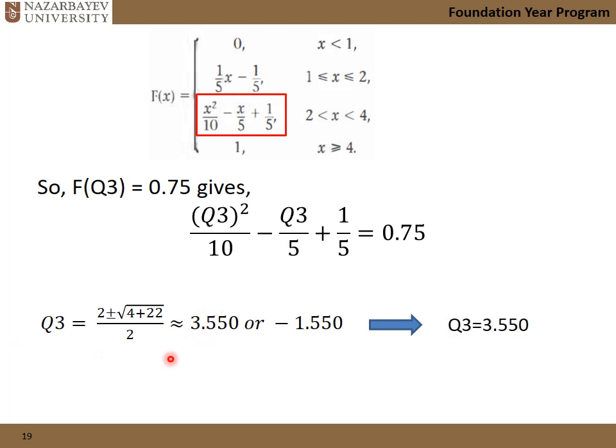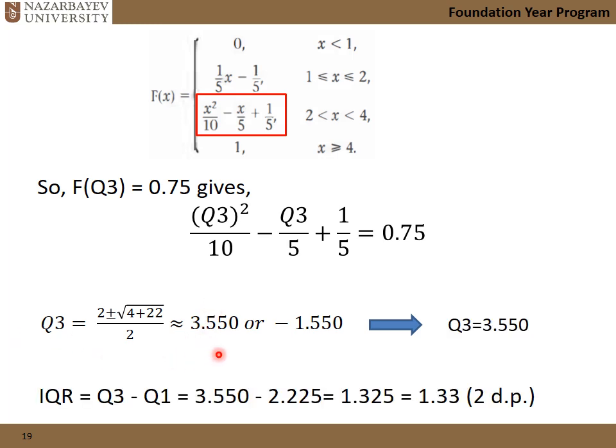So we get Q3, and we get Q1 from the previous slide. Then we can calculate the IQR as Q3 minus Q1. Most likely that's the only thing I want you to pay attention to: know which piece you have to equate it to, 0.25 or 0.75.